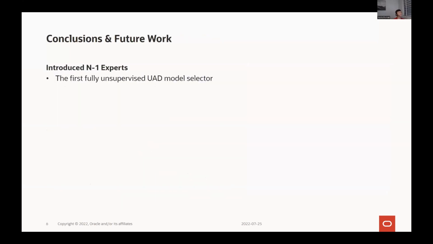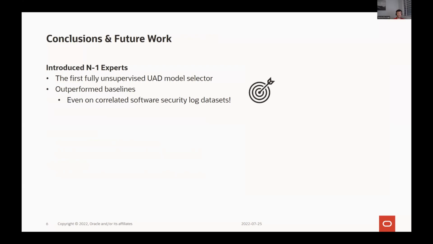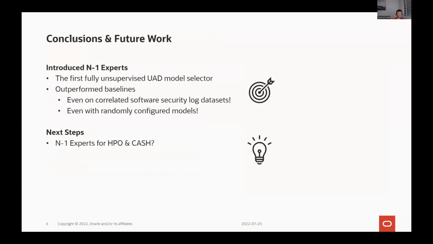So we introduced N-1 experts, the first fully unsupervised UAD model selection algorithm. It outperformed the baselines we evaluated against, even on the correlated software security log datasets and the randomly configured models. It would be interesting to still evaluate N-1 experts, but this time in the context of hyperparameter optimization or combined algorithm selection and hyperparameter optimization.